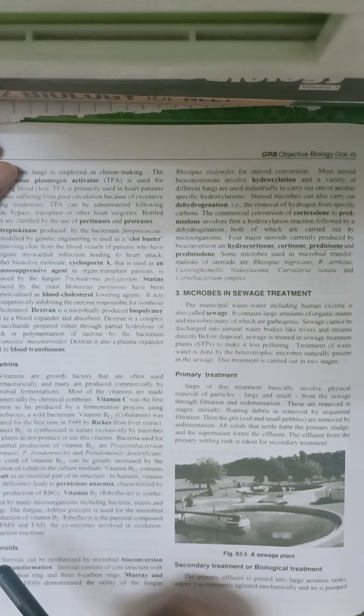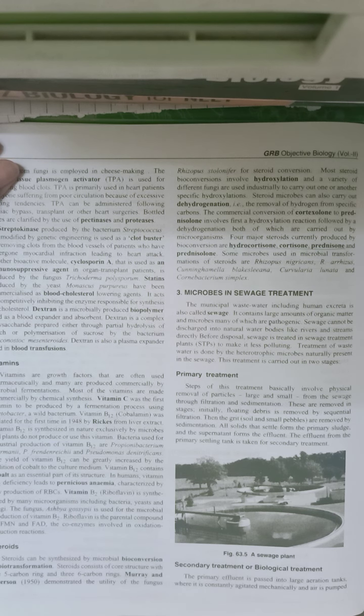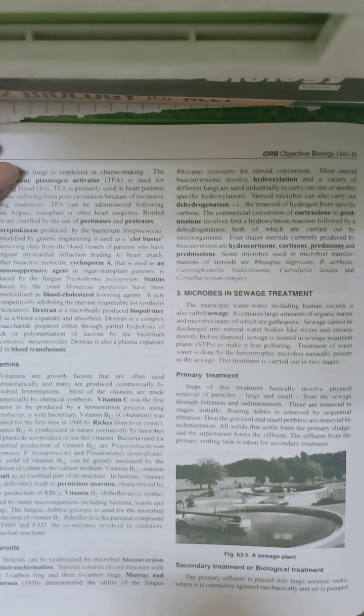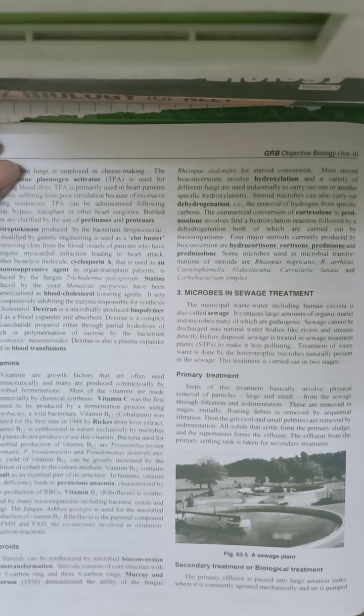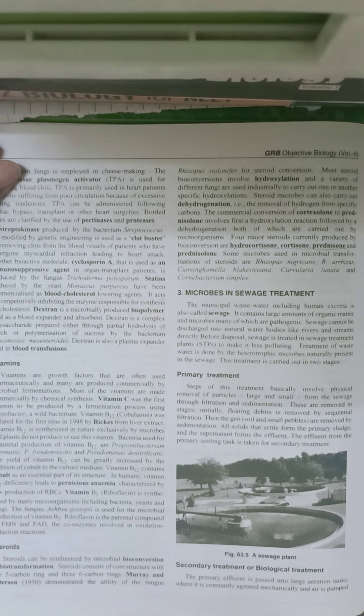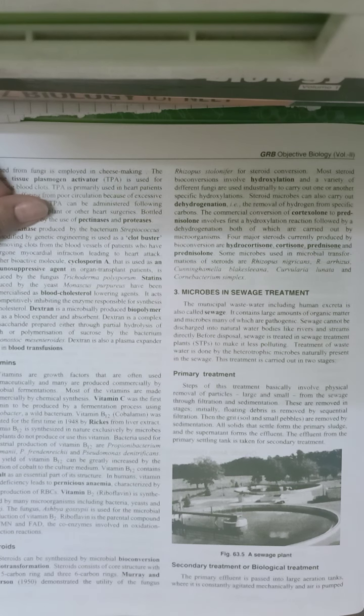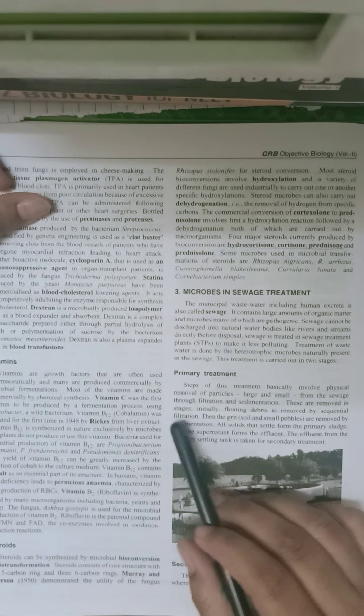So microorganisms are not inoculated or added to the sewage. Microorganisms are already available in the sewage, which make it degradable or convert it into some other useful product or reduce the level of pollution, and it is carried out in two different steps. First is a primary treatment and second is a secondary treatment. So first here we are going to discuss primary treatment.